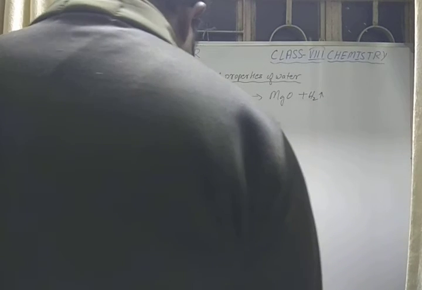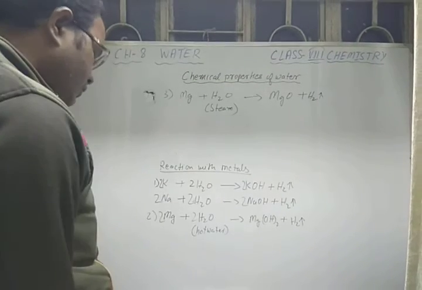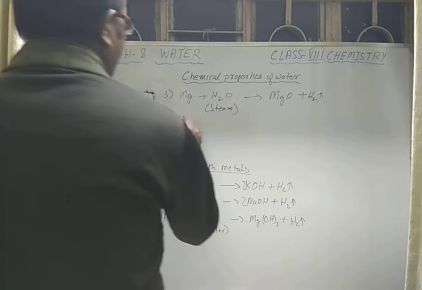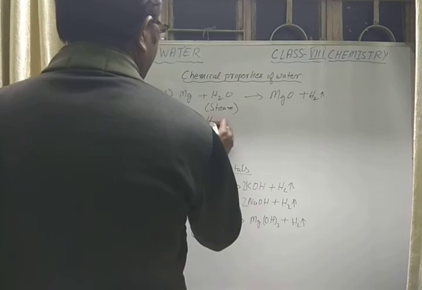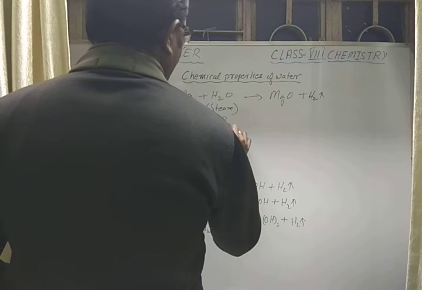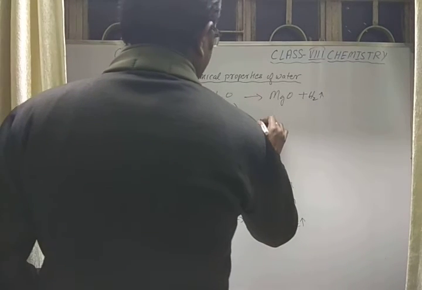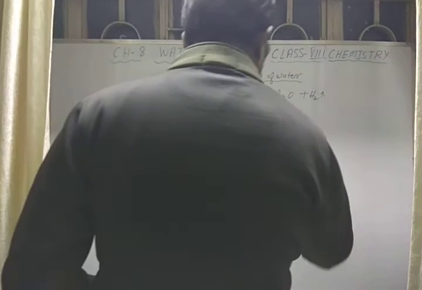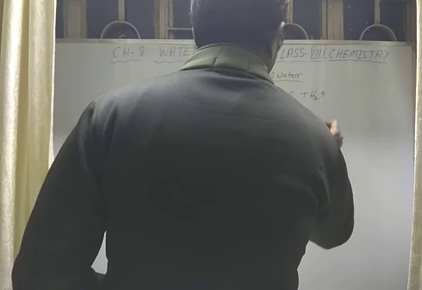Okay. Similarly, zinc also reacts with steam to give zinc oxide and hydrogen. So you can write here Zn plus H2O, again steam here. It reacts to give ZnO plus H2. Again hydrogen.